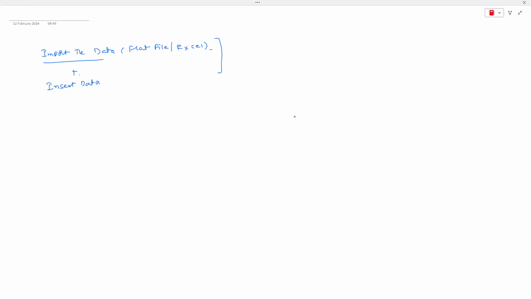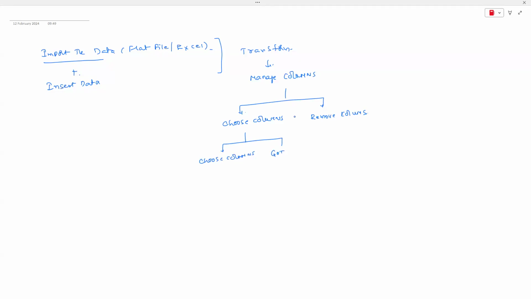But after doing this, we have seen the transforming of the data, guys. Coming to the transform, we have seen only a few options. If you can see, there are manage column options. In manage columns, we have two options: one is choose columns and the other is remove columns. Again, in choose columns, we have an option to choose the columns, meaning which columns you want to keep, and the other one is just navigation, which is go to column.